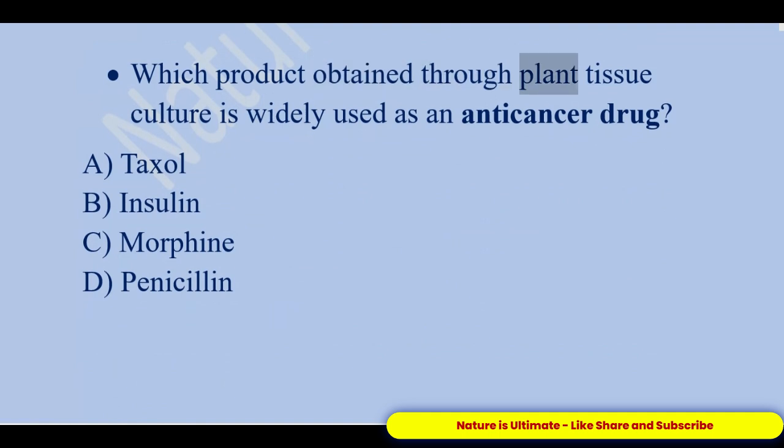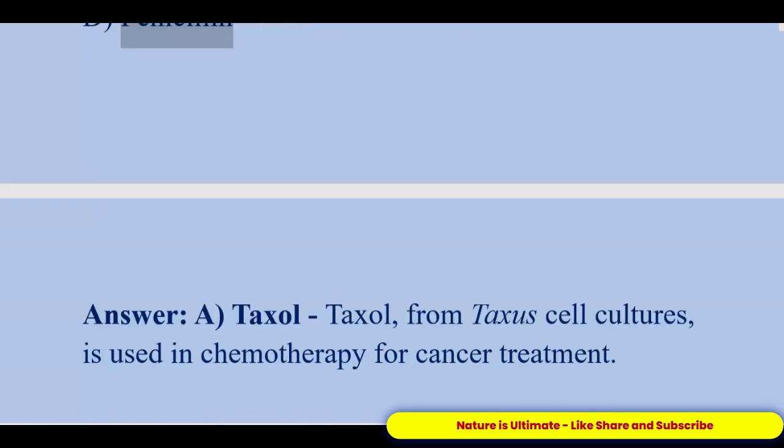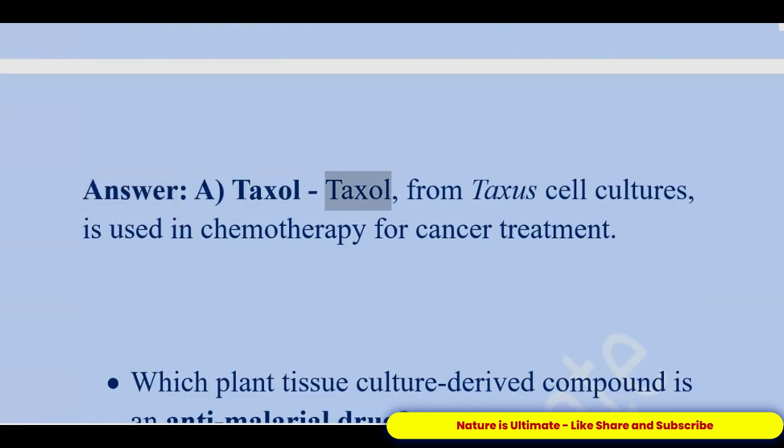Which product obtained through plant tissue culture is widely used as an anti-cancer drug? A. Taxol. B. Insulin. C. Morphine. D. Penicillin. Answer: A. Taxol. Taxol, from Taxus cell cultures, is used in chemotherapy for cancer treatment.